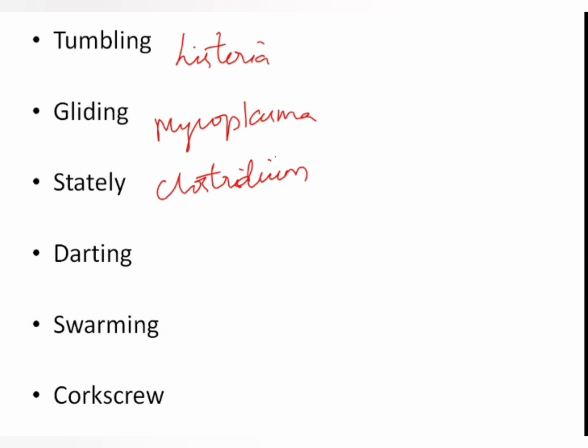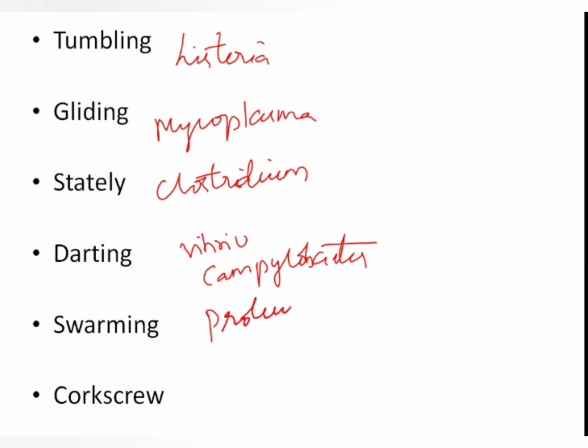Darting motility is mainly by two organisms: one is Vibrio cholerae and the second is Campylobacter. Swarming motility is going to be by Proteus and also Clostridium tetani.